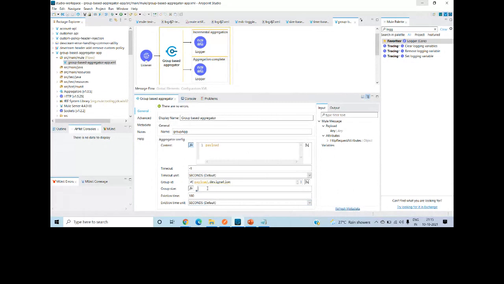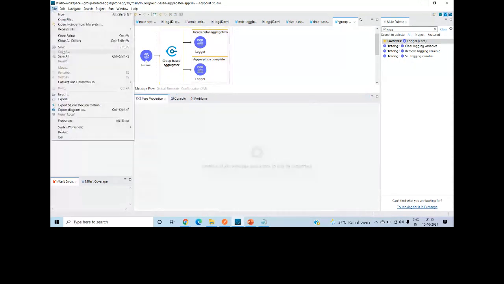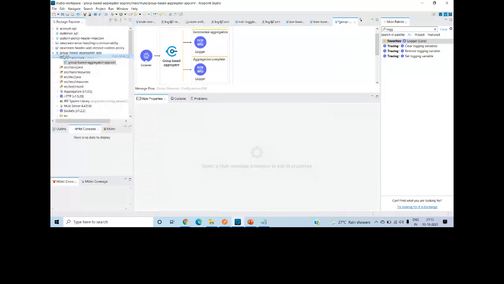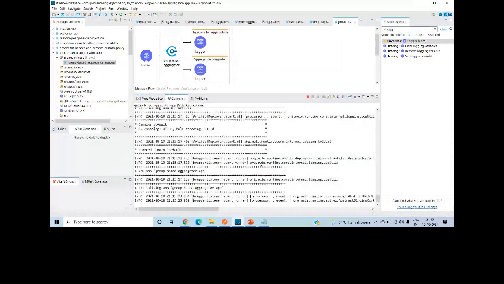So here I forgot to define group size. So I can say 10 or I can say 5 also. Okay, I will say 5. Either you can define the time or you can define the group size. So it's better to define only one. Don't define two. Otherwise you can lose the.